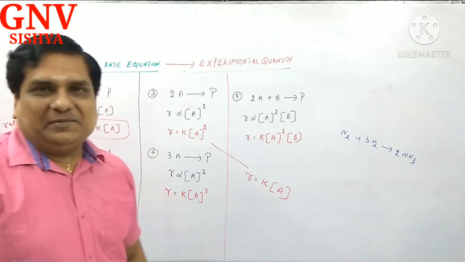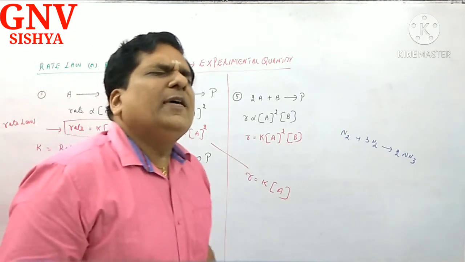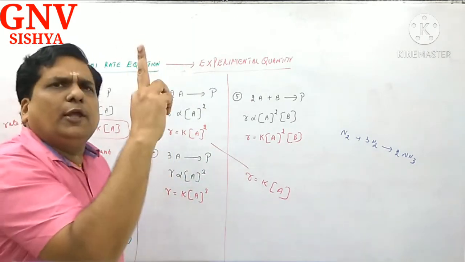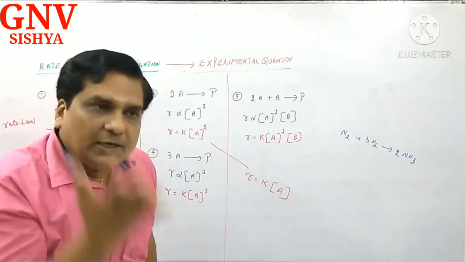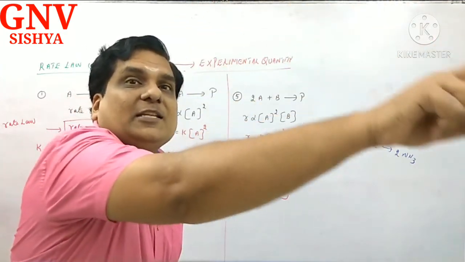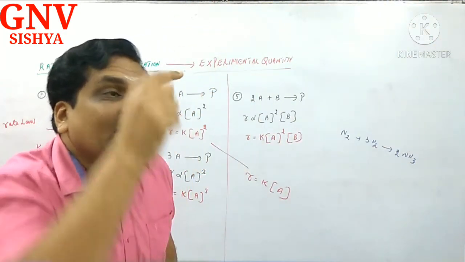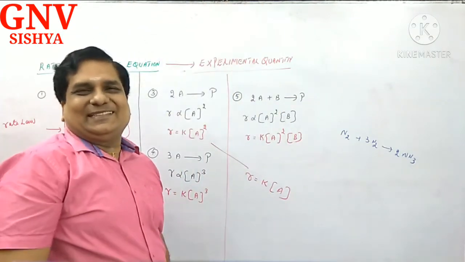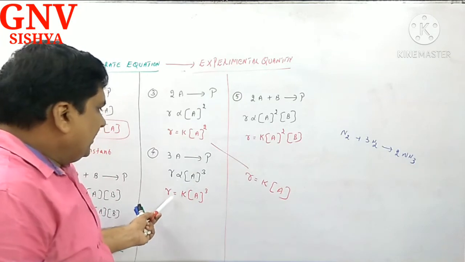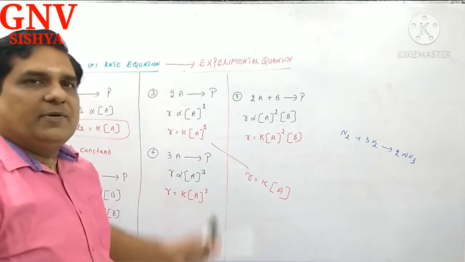This is experimental. So if you ask, sir, then what about the one more A, the 2A? Again I am telling you, 2A stoichiometrically participates, but 1A kinetically participates. Correct? Understand the difference.